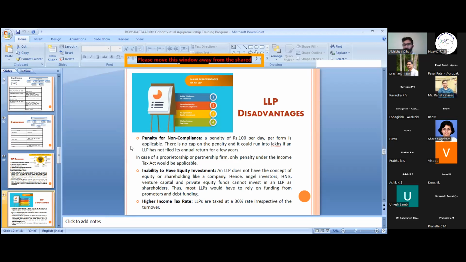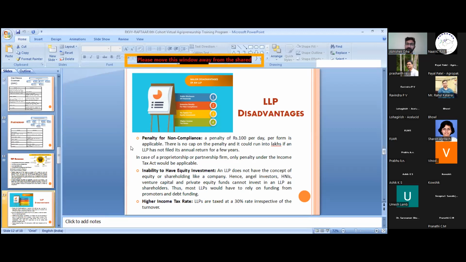In an LLP, there is no concept of equity or shareholding. So angel investors or other venture capital investors cannot invest in that kind of LLP. In that case, the LLP has to rely on the promoters, debt funding, NBFCs and banks only.